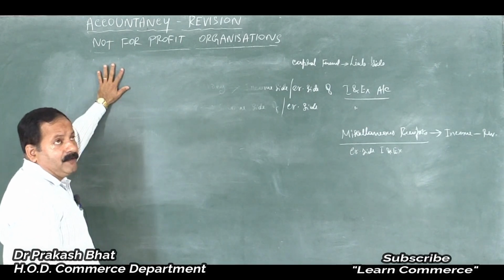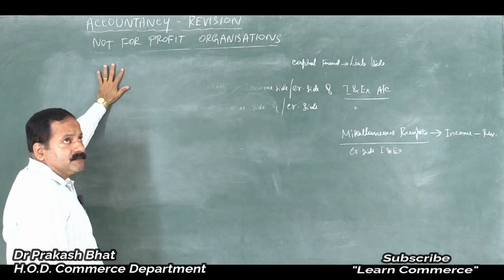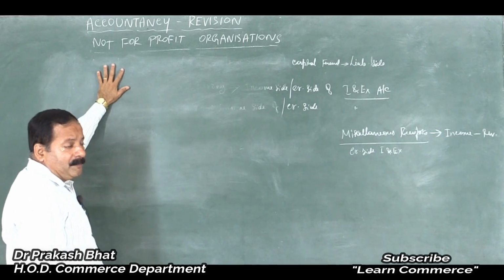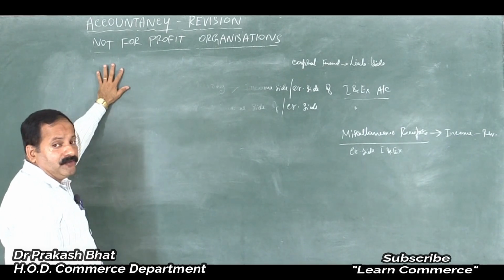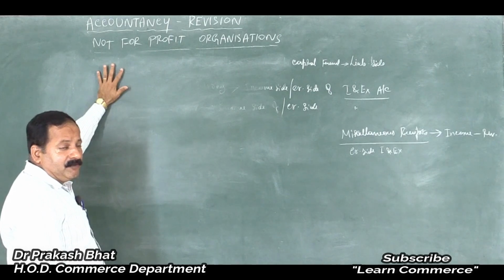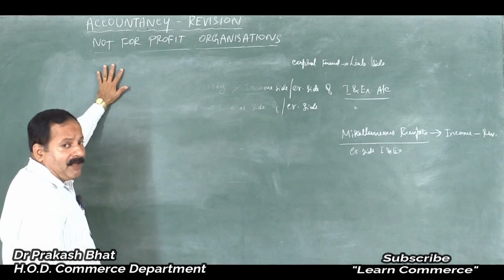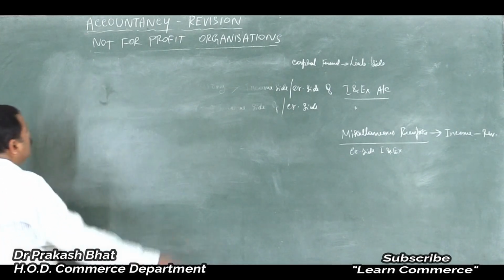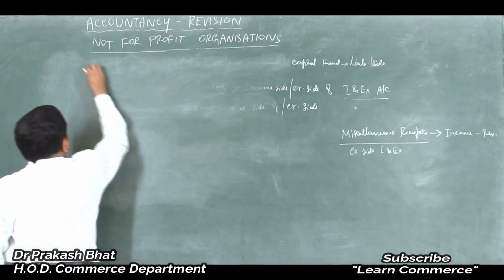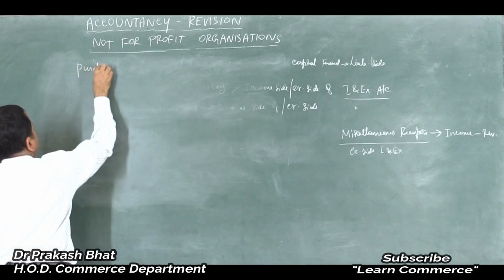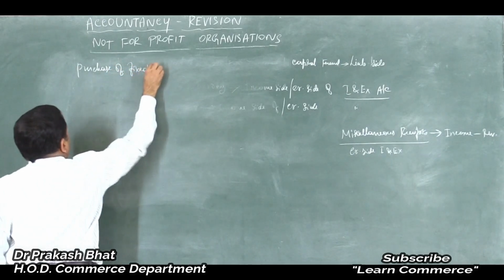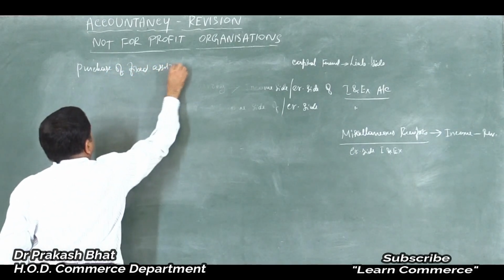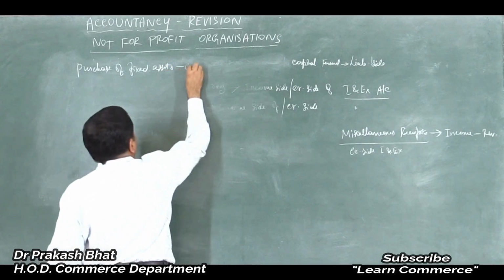Maybe purchase of ceiling fan, or purchase of furniture, or library books which can be used for a longer period of time, maps or charts used by education institutions which will be purchased once and can be used for a longer period of time. Am I correct? So those are fixed assets. So purchase of fixed assets is always a capital item.